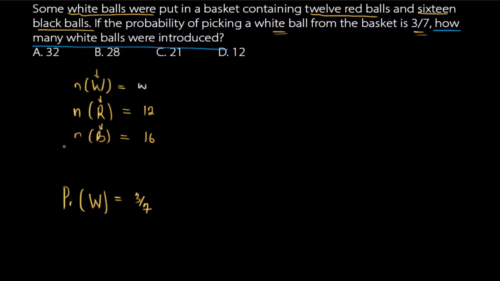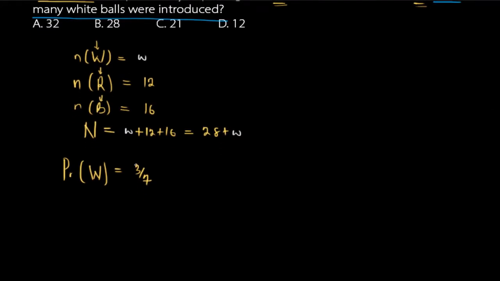Before I begin, let's find the total number of balls we have. In the basket, the total number of balls is going to be W plus 12 plus 16, and 12 plus 16 is 28, plus W. So this is the total number of balls, and we've also been told that the probability of picking a white ball is 3/7.